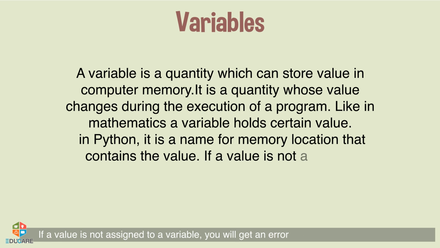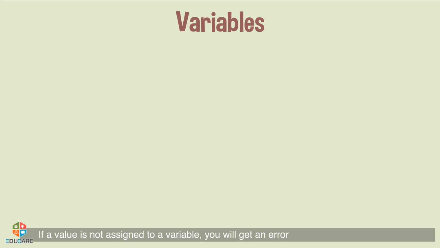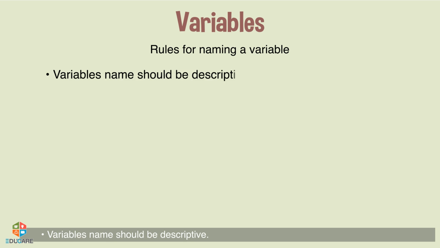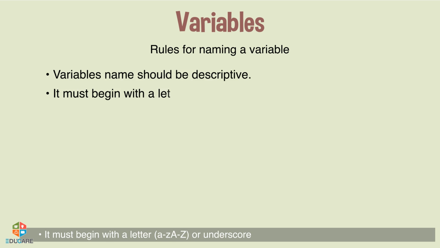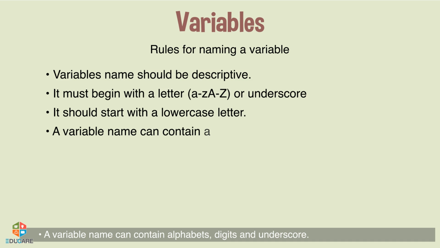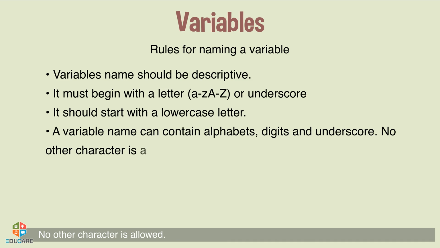If a value is not assigned to a variable, you will get an error. Rules for naming a variable. A variable name should be descriptive. It must begin with a letter or underscore. It should start with a lowercase letter. A variable name can contain alphabets, digits, and underscore. No other character is allowed.